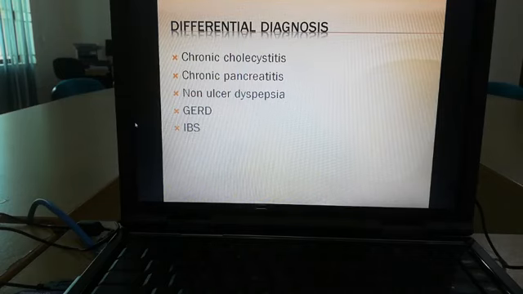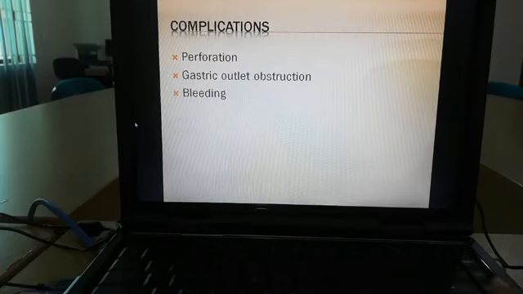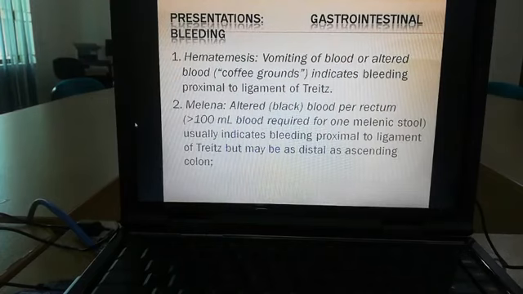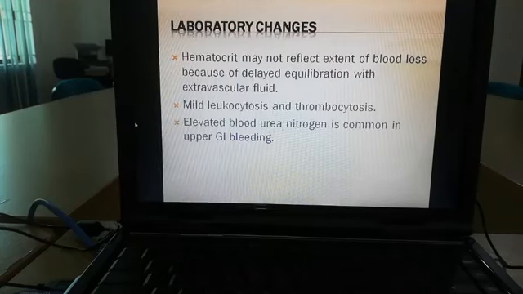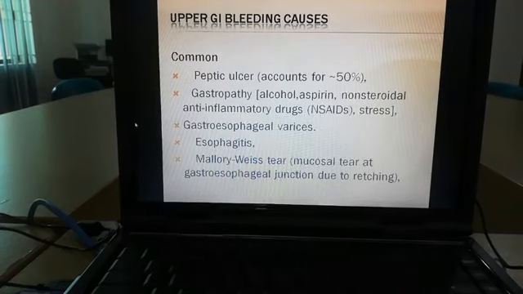I think you all understand it. If you understand it, then it is okay. Now I am going to discuss a little bit about the complications. What are the complications?